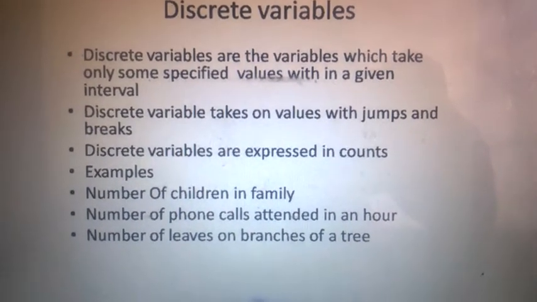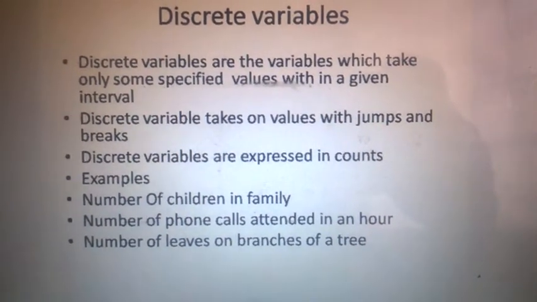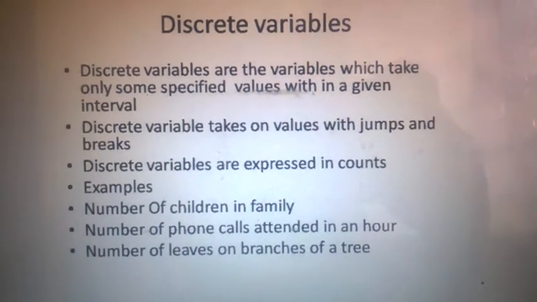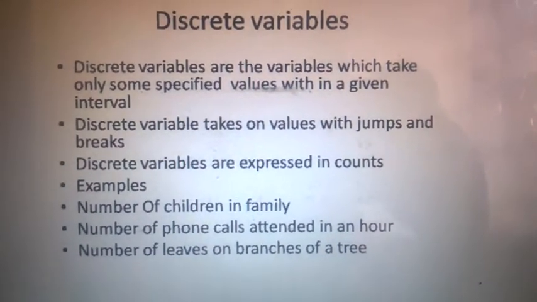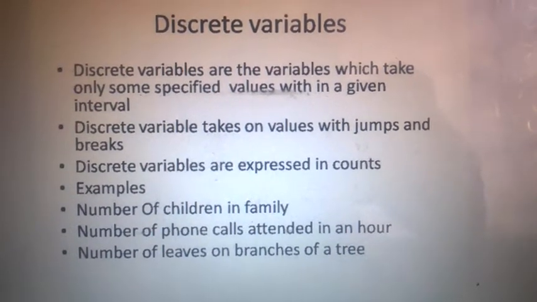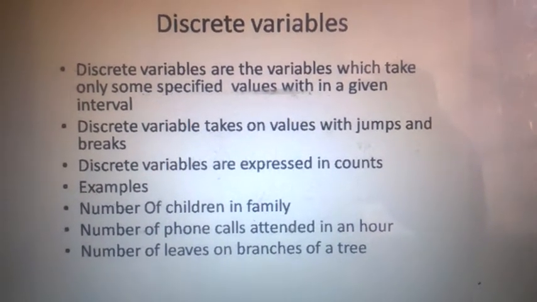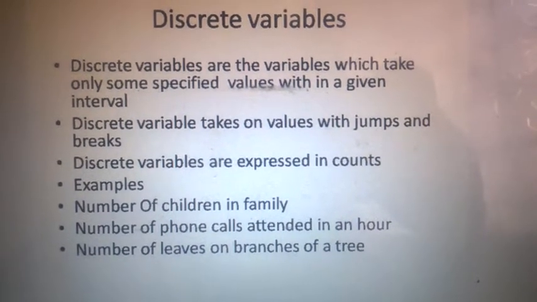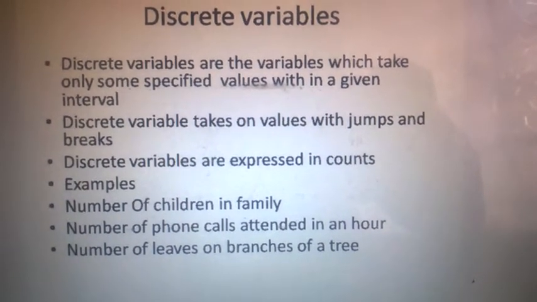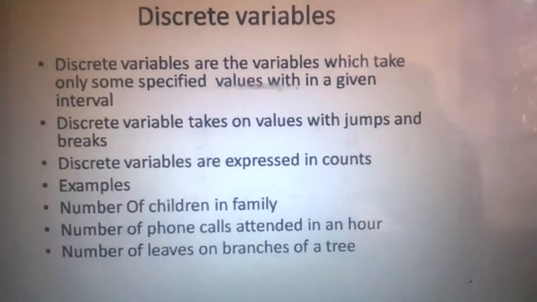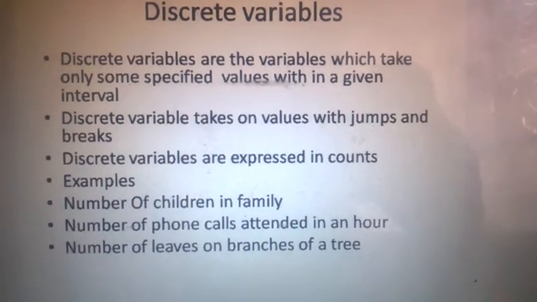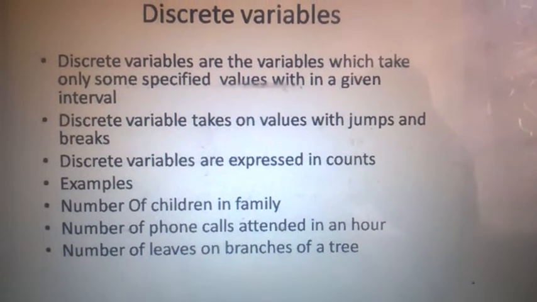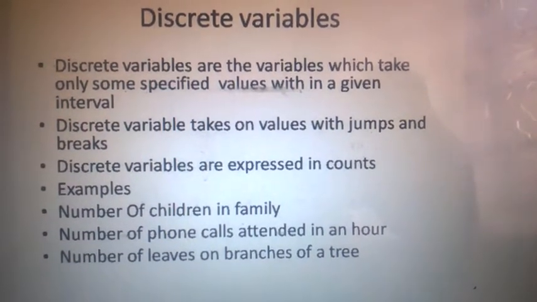It means discrete variables can take only some specified values. For example, if there is an interval of 5 to 10, then it can take value 5, 5.5, 6, 6.5, 7, 7.5, 8, 8.5, 9, 9.5 or 10. It cannot take every possible value. For example, 5.11, 5.32, 5.67. It can take only some specified values.